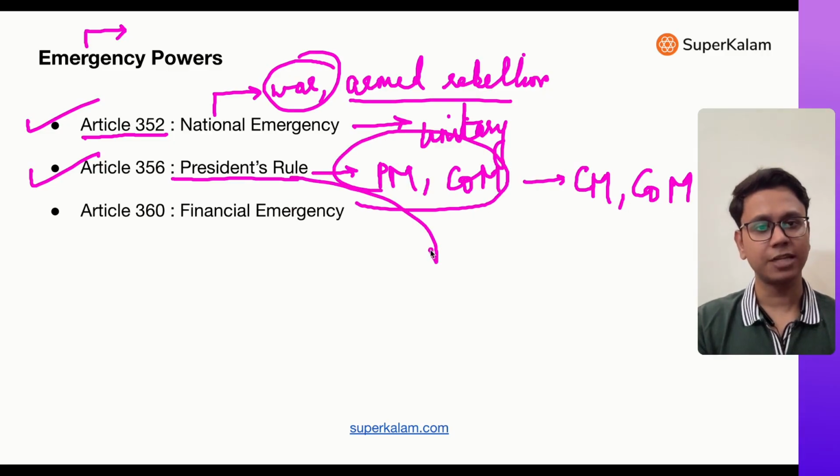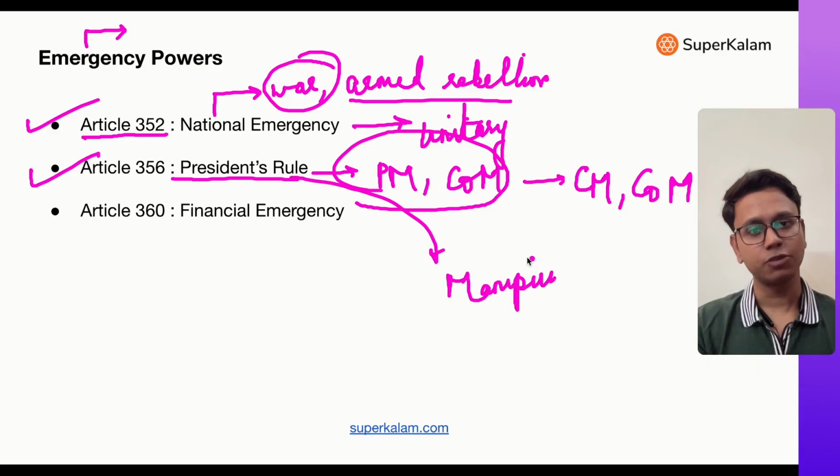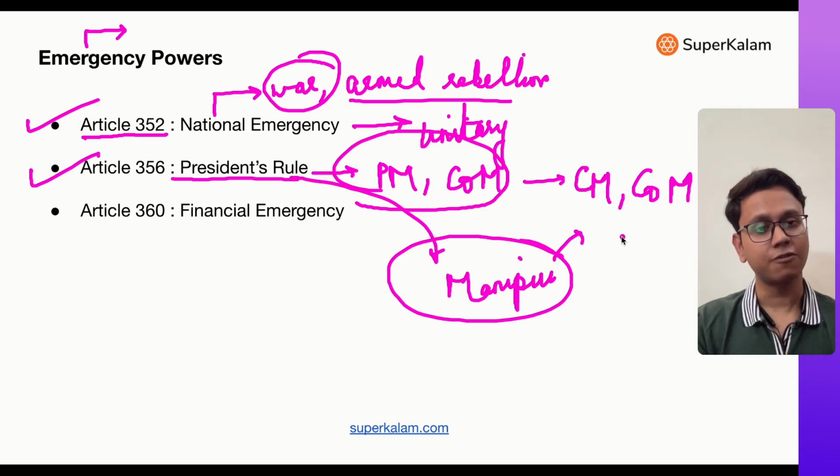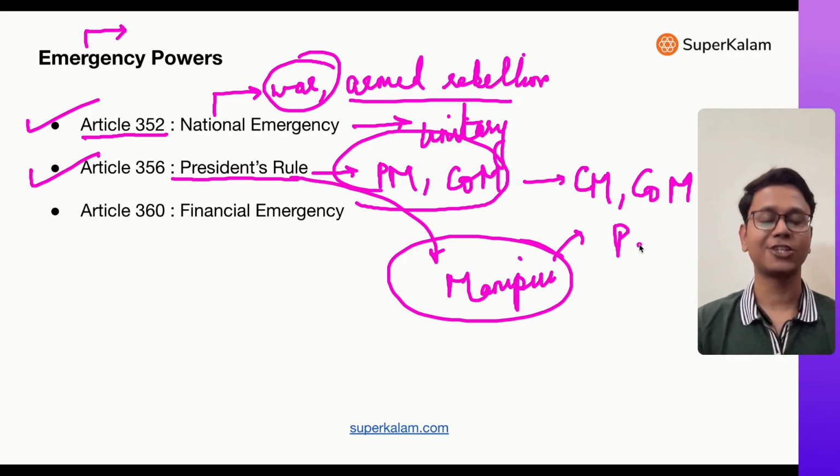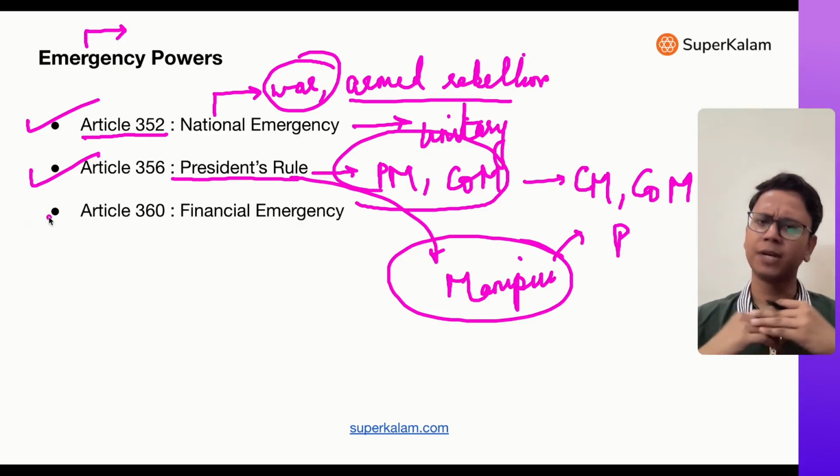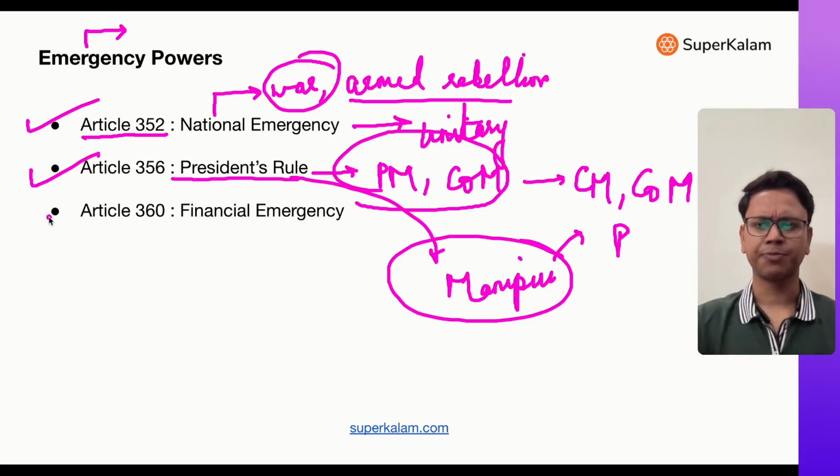Now, recently it has been enforced in Manipur. Manipur is under president's rule, and therefore the governor of Manipur is working on the direction of the president and not on the direction of the chief minister right now. President's rule has been enforced in India multiple times in multiple states.